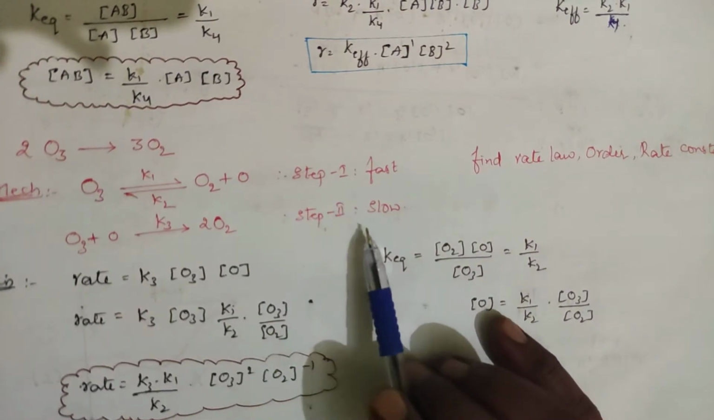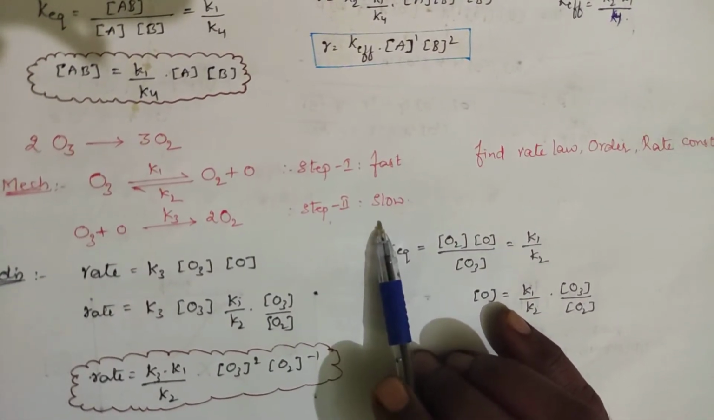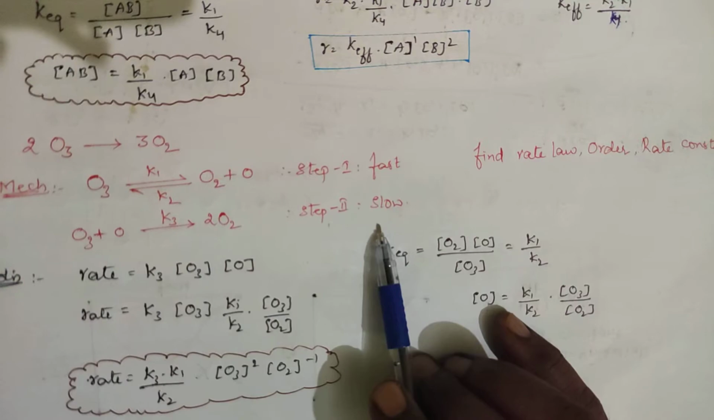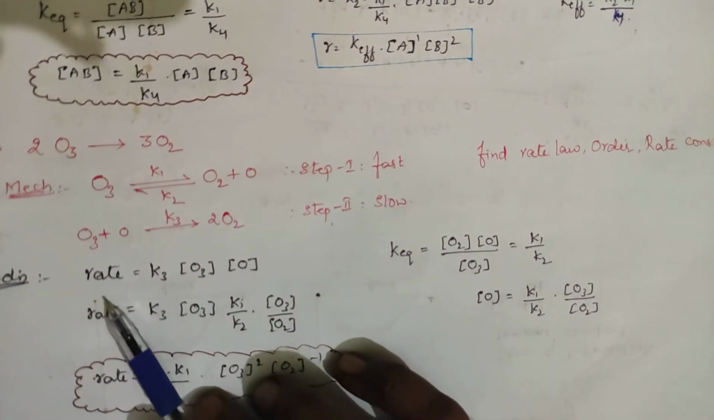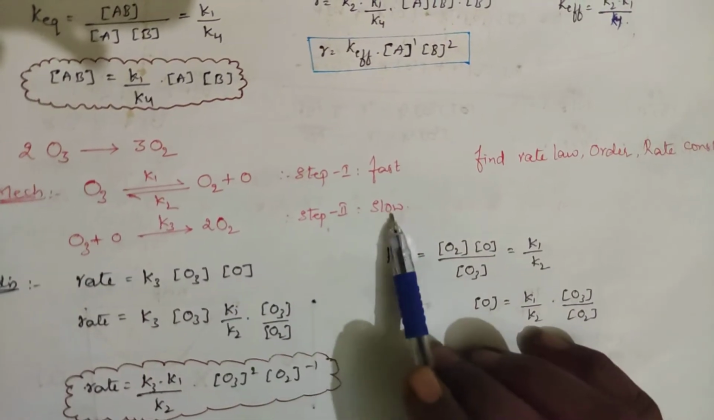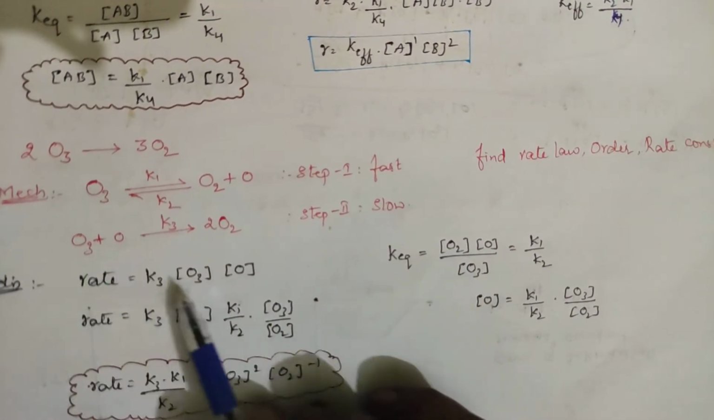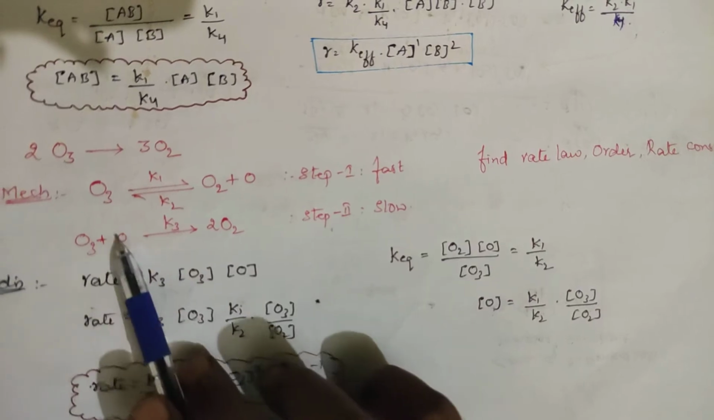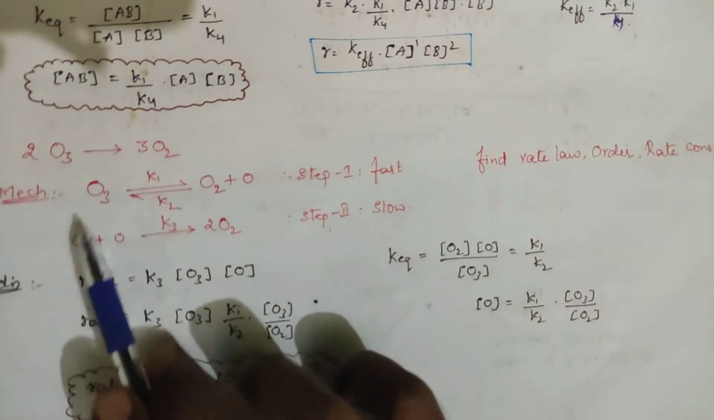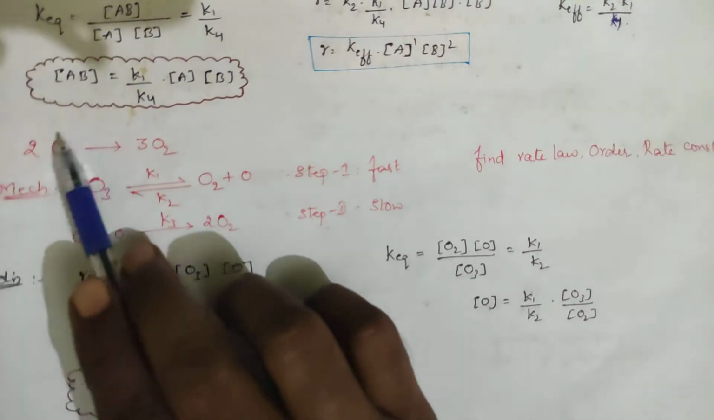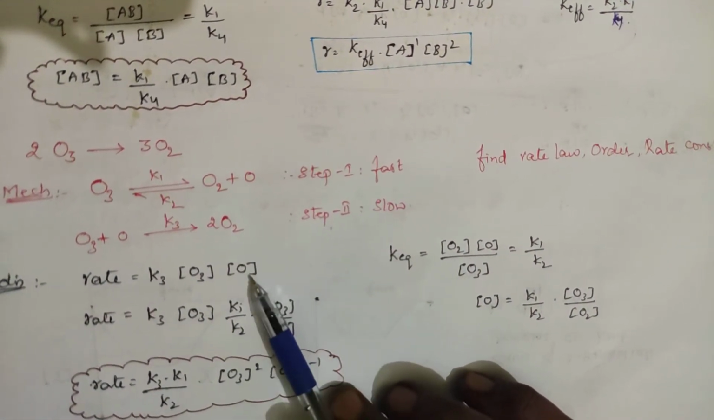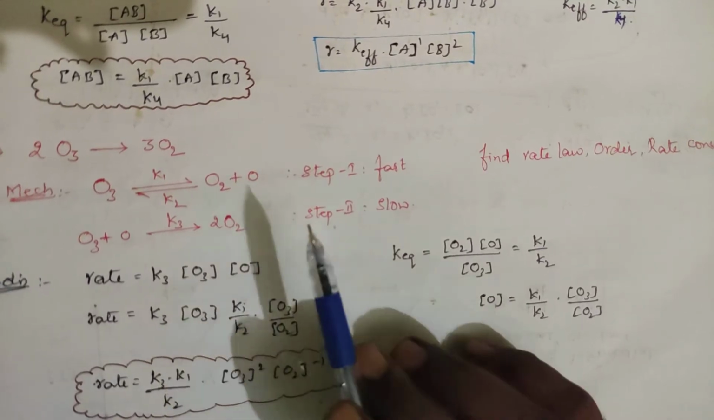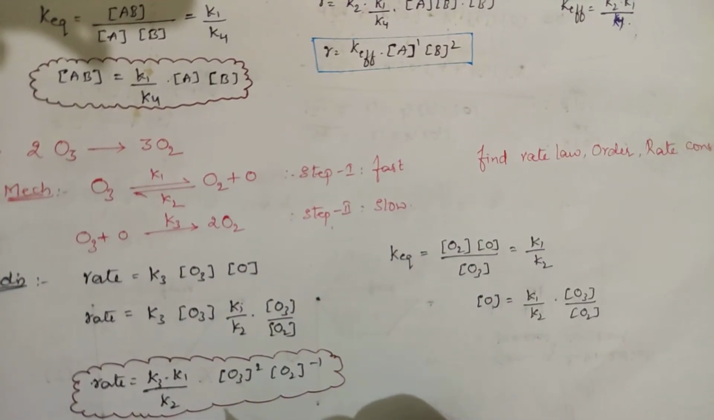So first you should go for the slowest step. Pause the video, students. Try to solve this. 1, 2, 3. Okay, I am going to explain this answer. Based on the slowest step, rate is equal to K3 into O3 into concentration of O. O3 is the reactant itself, nothing problem with this. Now the product is O2, but you are having nascent oxygen here. To remove this, what should you do? You should check where only reactant is present.